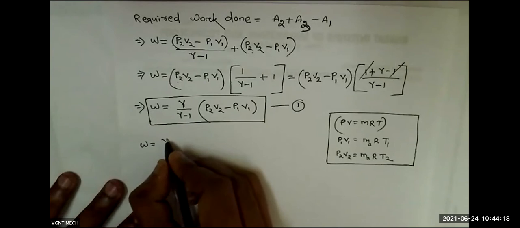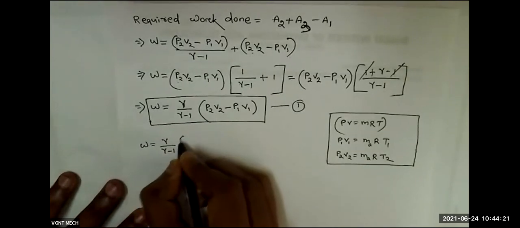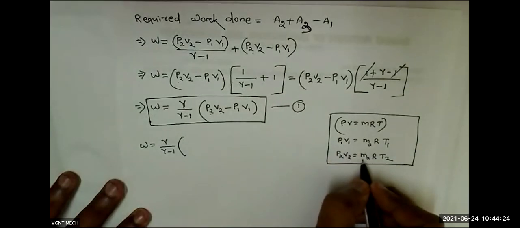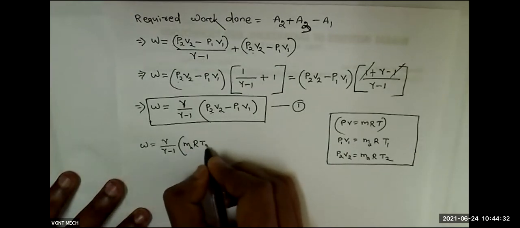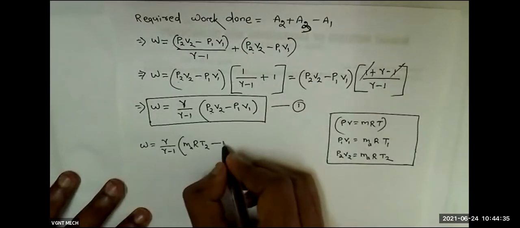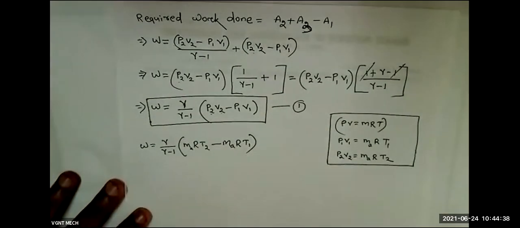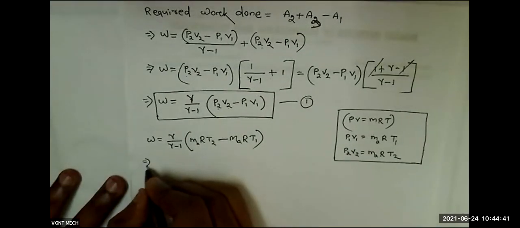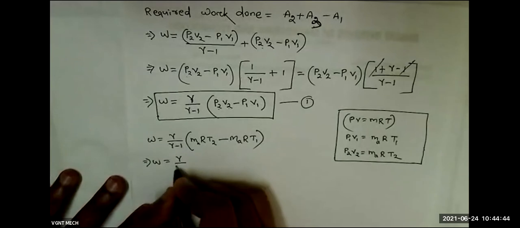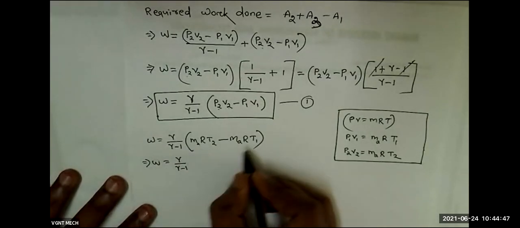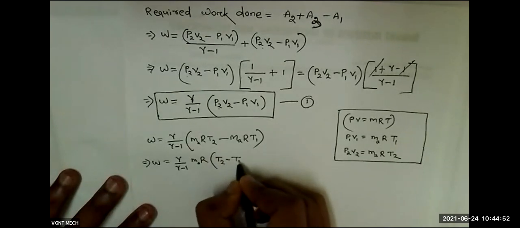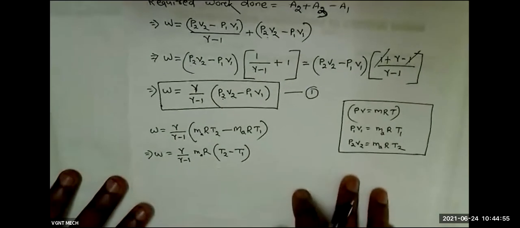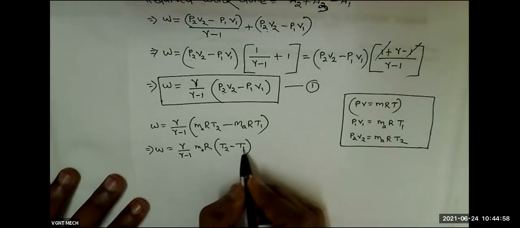So W equals gamma divided by gamma minus 1, into M R T2 minus M R T1. MR is common, so we take MR common: work done equals gamma by gamma minus 1 into MR into T2 minus T1. Again, this T1 we will take common.